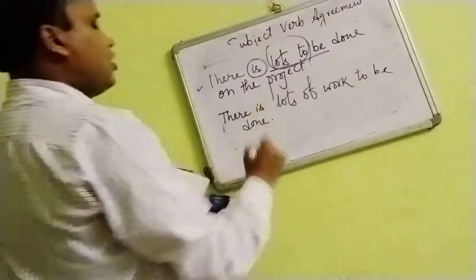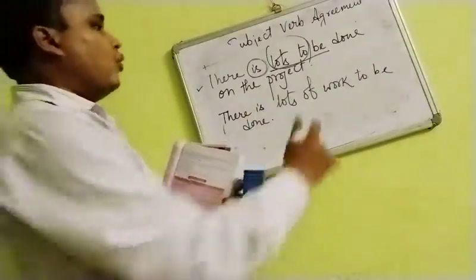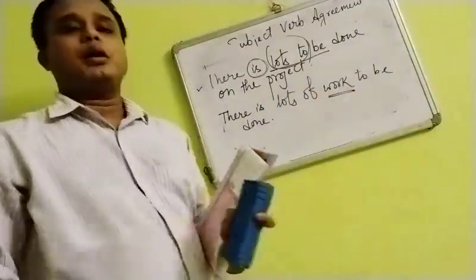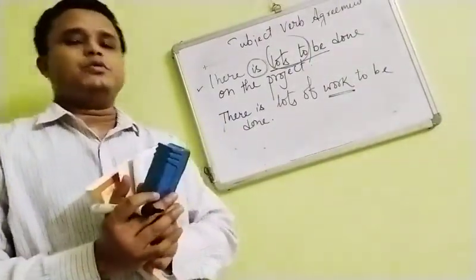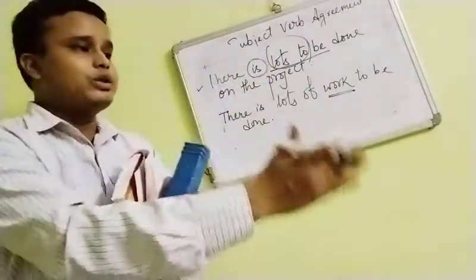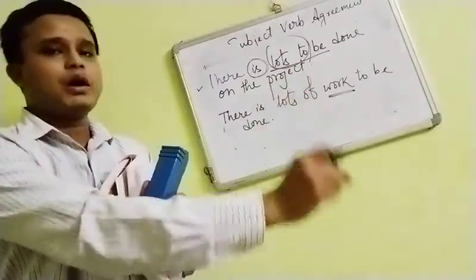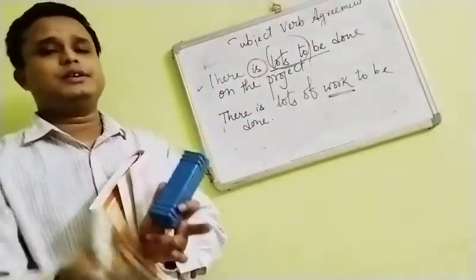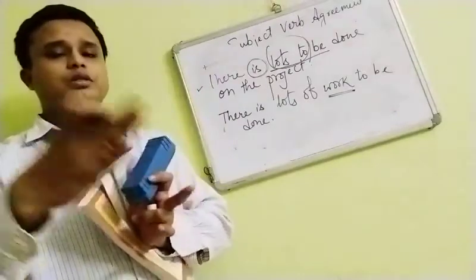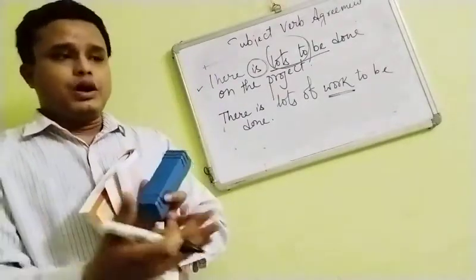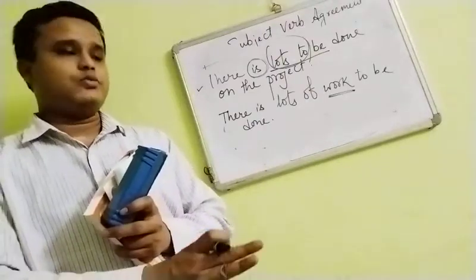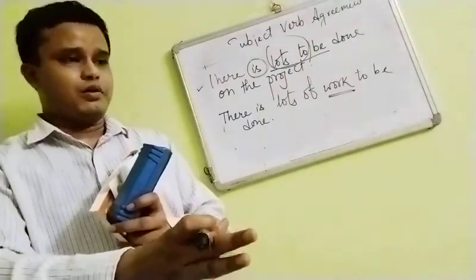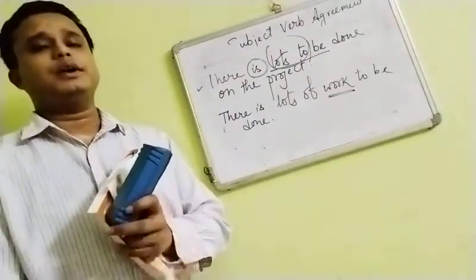Now here you can see work is uncountable. Remember, though apparently it may seem to you that this is countable, that I have to do this work, this is one work, this is another work, but collectively if you think that all these are the works, you can't actually count. This is a job, or you will be doing something which you can't count.